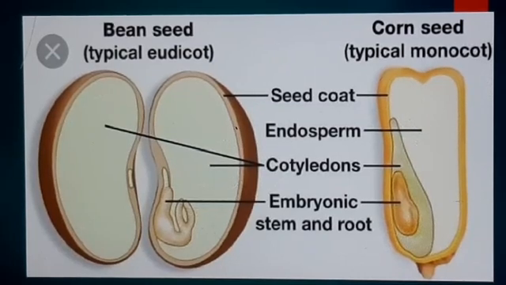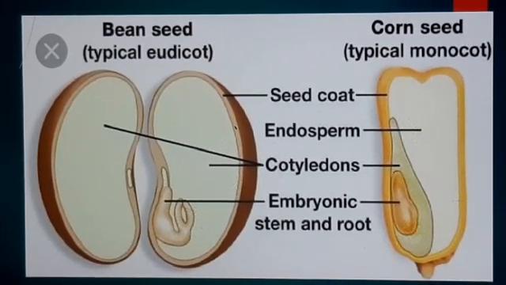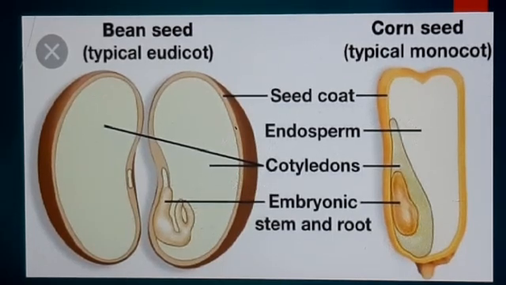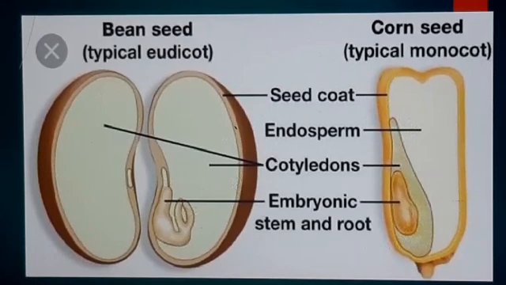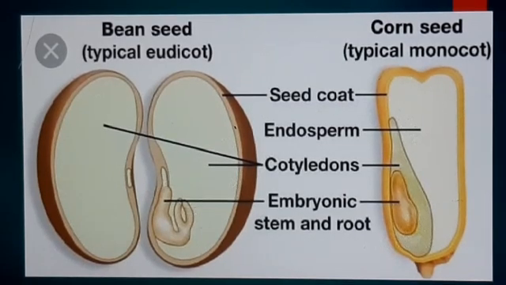Then students, your next doubt is related to the parts of seed. As I have already explained to you, the seeds are of two types, monocot and dicot, but the basic structure of seed remains the same in both the types. And if we talk about the parts of seed, then a seed consists of 4 main parts. Okay, the first one is your seed coat. Okay, then embryo, third one is cotyledon, and the fourth one is endosperm.